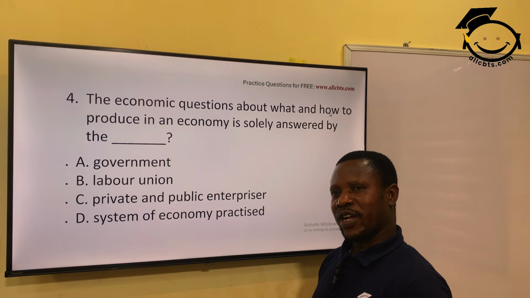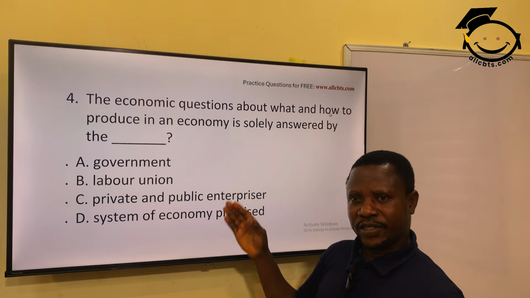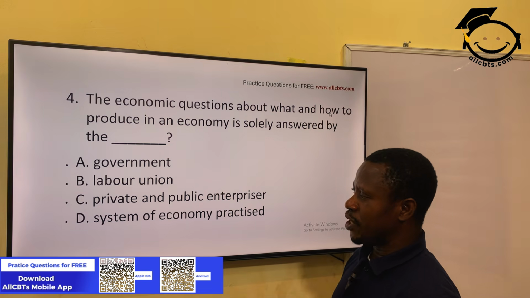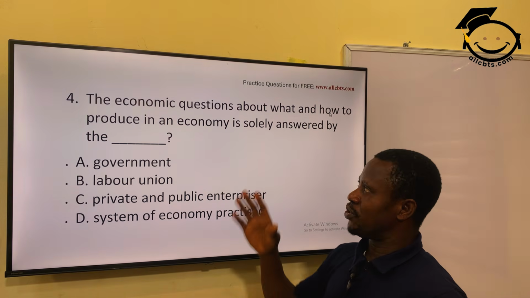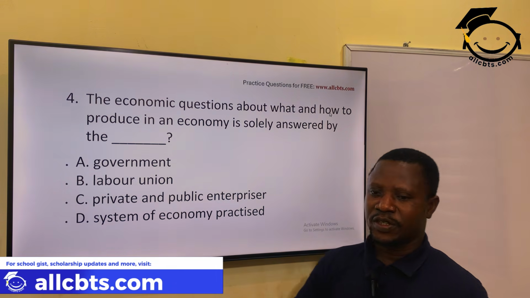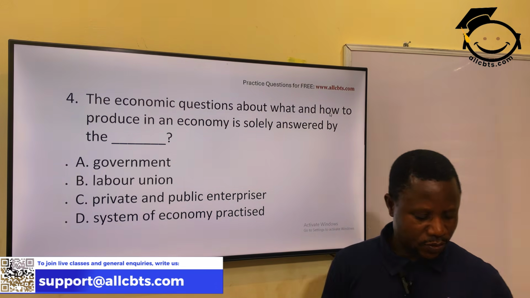In a socialist economy, it is the public or the government that will answer the question. But we also have the mixed economy, which is available for both the private and the public to attend to these questions. So the system of economy determines who answers the question.